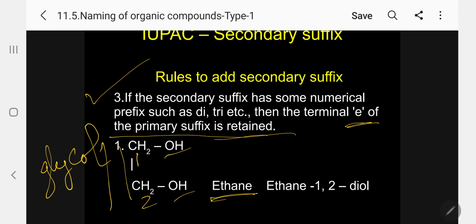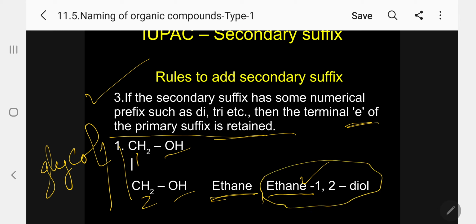So the first carbon atom has OH, and the second carbon atom is also OH. So I will write simply ethane. Because there are 2 hydroxyl groups, I am going to use diol. Since di begins with a consonant, I am retaining E. So ethane-1,2-diol.